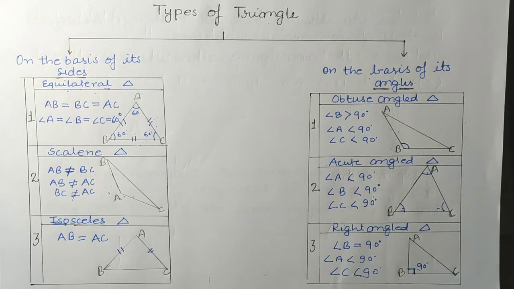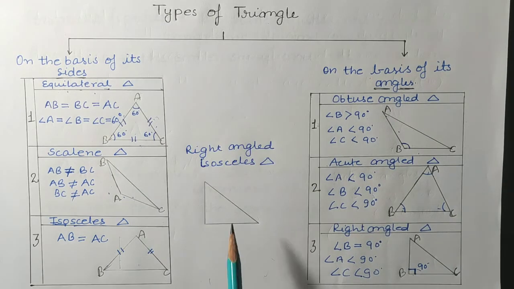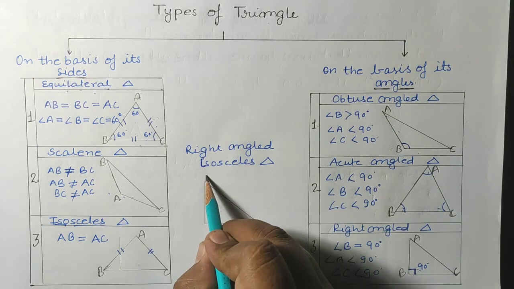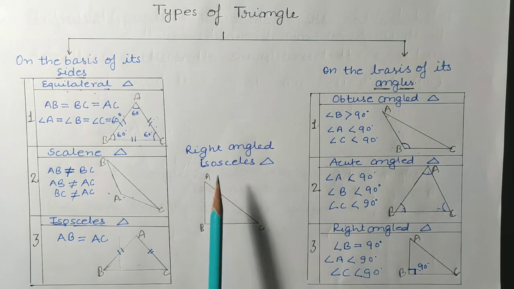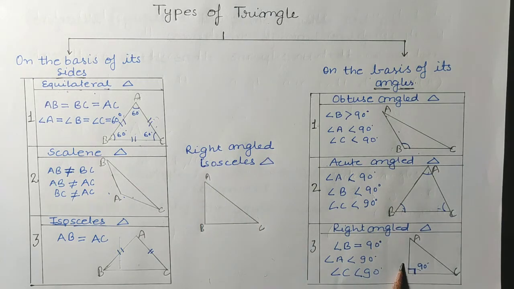Other than this, students, one more type of triangle is there, and that is the right angled isosceles triangle. What is the characteristic of this triangle? It is the combination of a right angled triangle and an isosceles triangle.